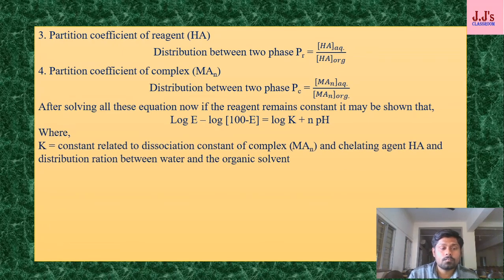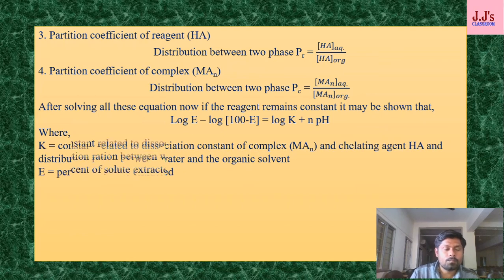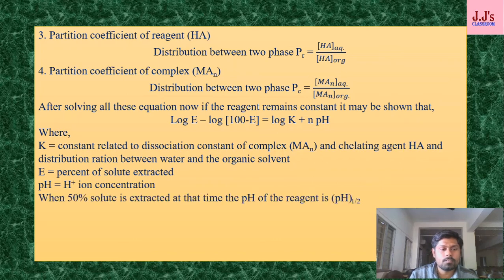K is a constant. As I told you earlier, by the combination of those four, Kc, Kr, Pc and Pr: the dissociation constant of a complex is your Kc, for the chelating agent it is your Kr, and here are your Pr and Pc. When I combine all these four equations, I get a constant K. E is the percentage of solute extracted. Hydrogen ion concentration. The value of n is the number of extractions here.